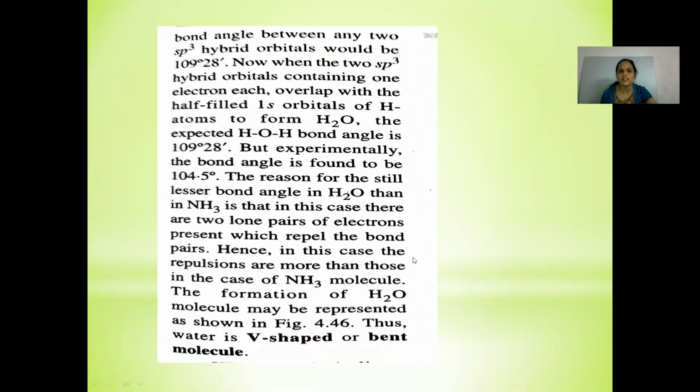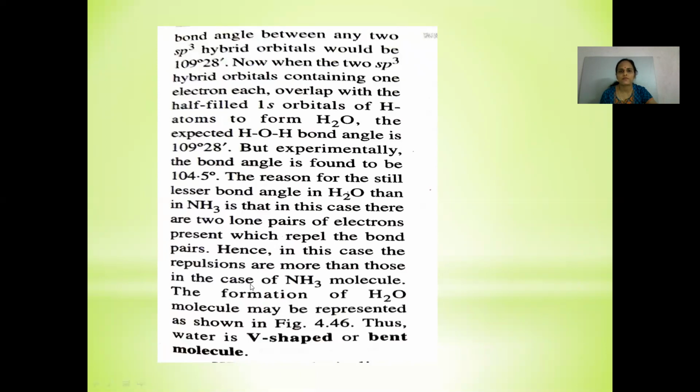But experimentally, the bond angle in water is found to be 104.5 degrees. The reason for the still lesser bond angle in water than in ammonia is that in this case, there are two lone pairs of electrons present which repel the bond pairs, and the shape of the water molecule is V-shape or bent.